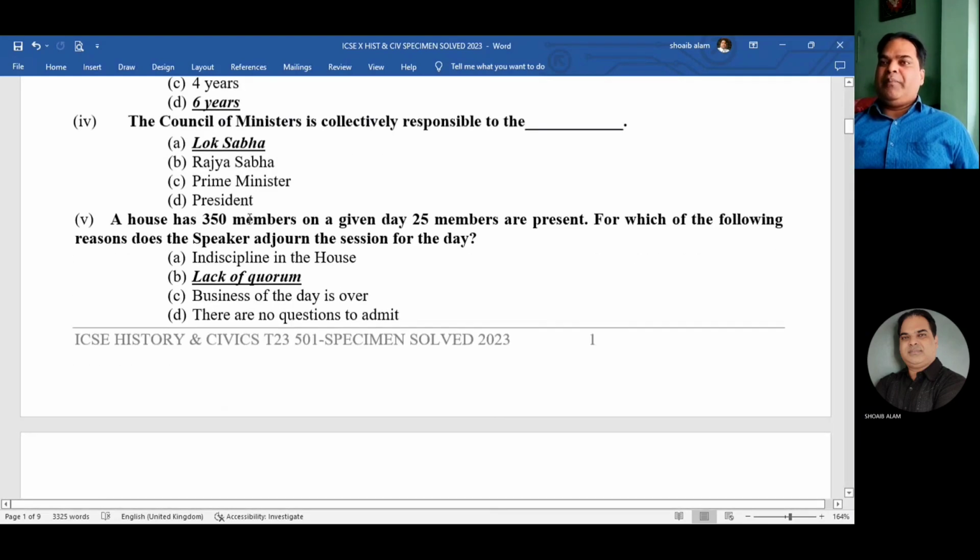So now number four, the Council of Ministers is collectively responsible to the dash. The answer is Lok Sabha. Collectively, all the Council of Ministers are responsible to the Lok Sabha.